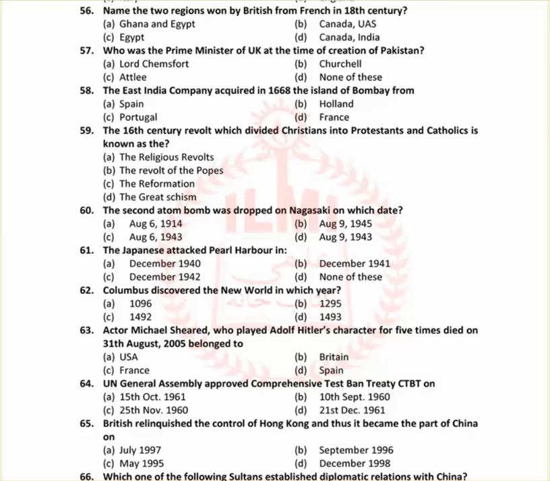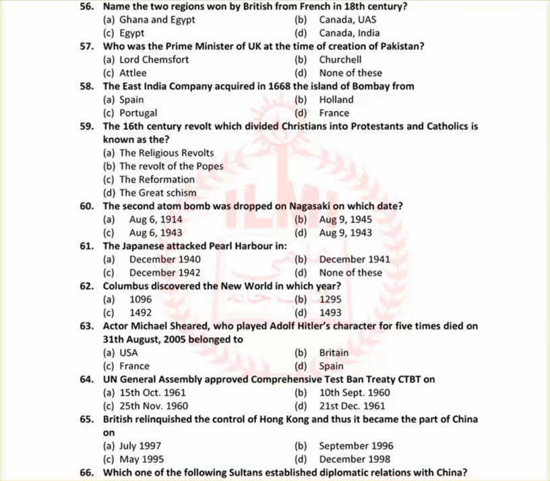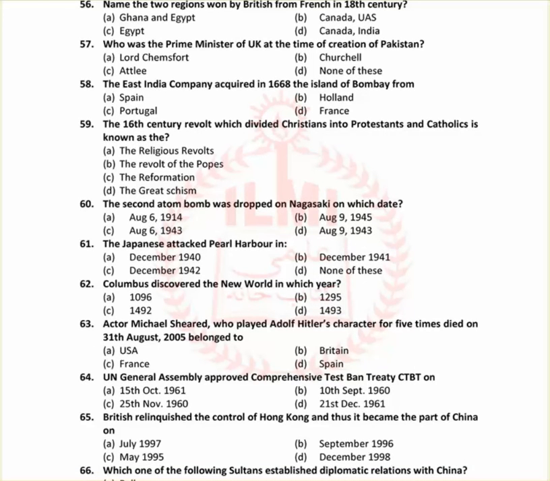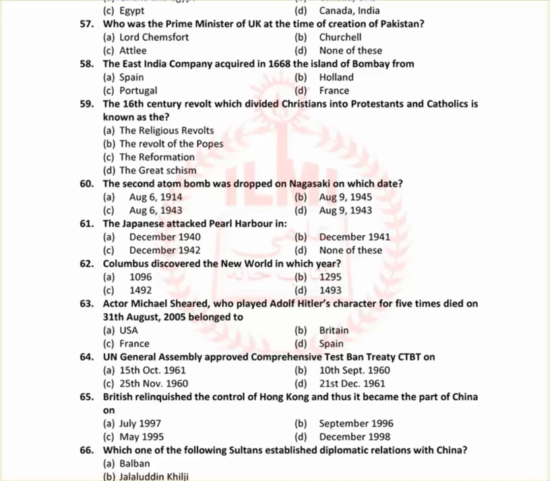57 है जी, who was the Prime Minister of UK at the time of creation of Pakistan? The option is Attlee, C option. The East India Company acquired in 1668 the island of Bombay from Portugal, C option. The 16th century revolt which divided Christians into Protestants and Catholics is known as the Reformation, C option.